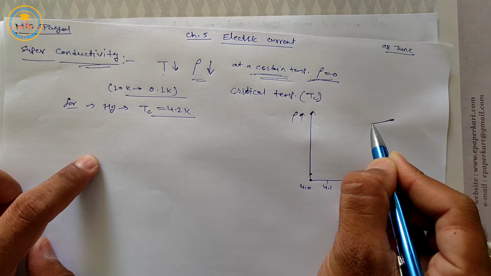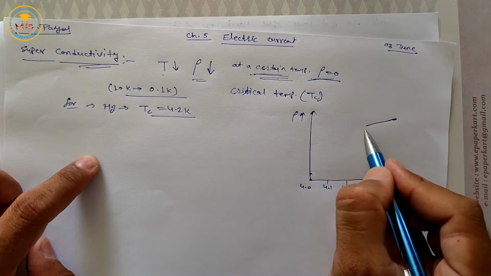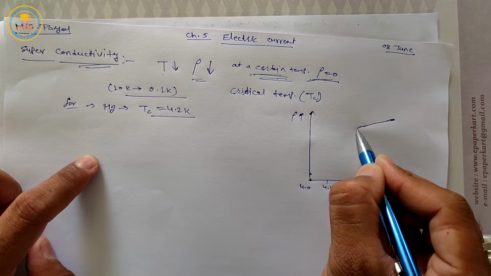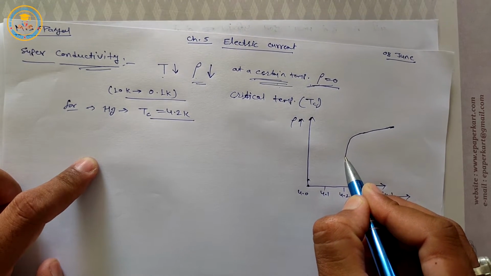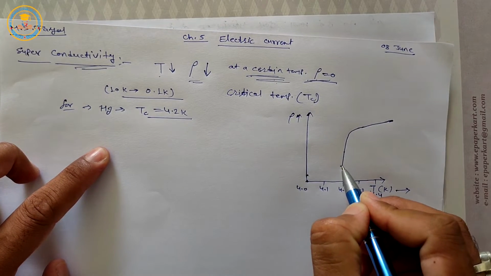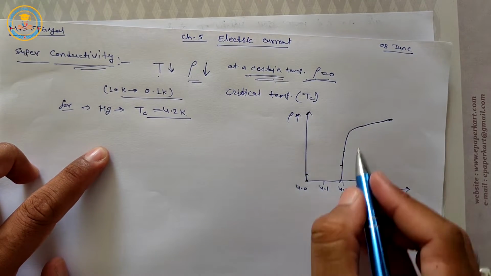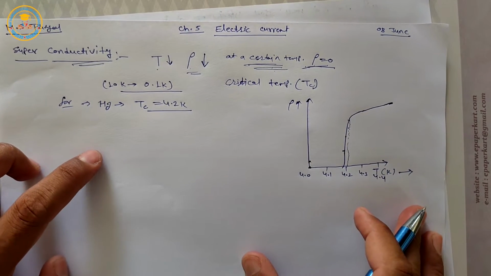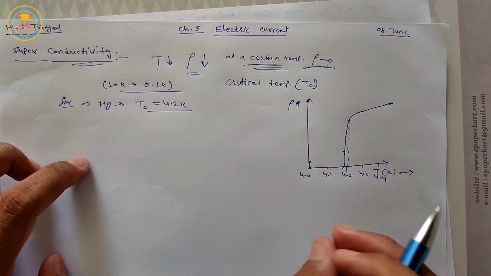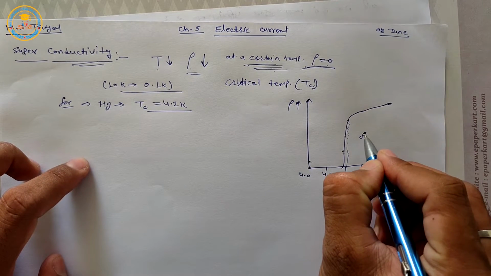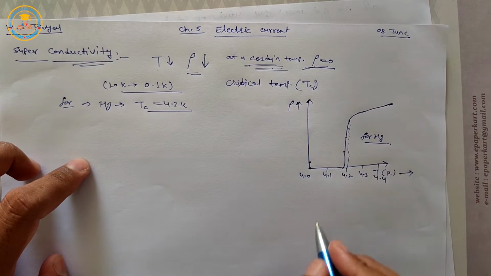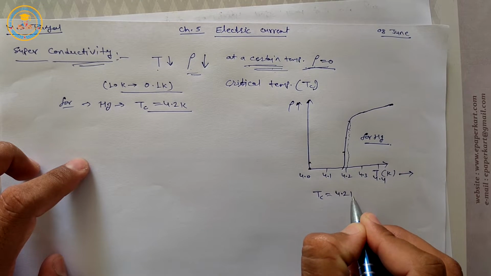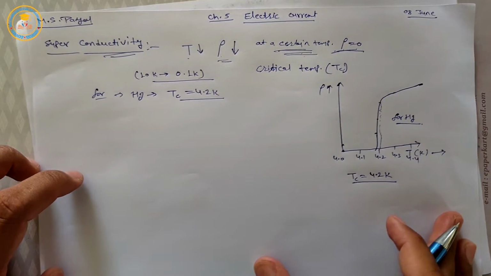But after a certain temperature, the resistivity suddenly drops like this and becomes zero. The temperature at which resistivity becomes zero is called the critical temperature. For mercury, Tc is equal to 4.2 Kelvin.